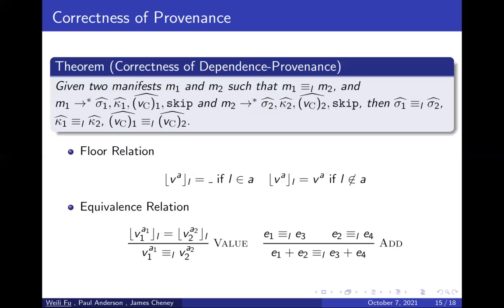With this equivalence relation, we can test the correctness of dependency provenance: we take a label in the provenance for testing, then change the input labeled by this label and see if the output labeled by this label is changed. In this way, we can test whether the dependency provenance is correct or not.